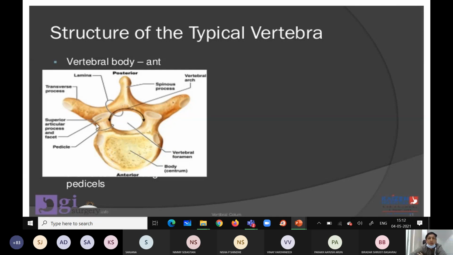A vertebra is divided into anterior, mainly the body, and posterior, the vertebral arch, also called the neural arch. The central vertebral foramina have different shapes: oval, round, triangular, some irregular. Different vertebrae have different shapes of vertebral foramina.